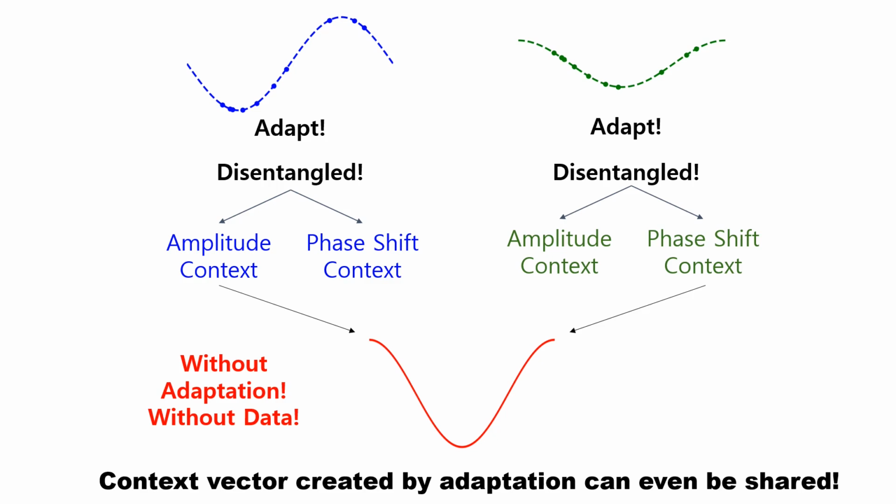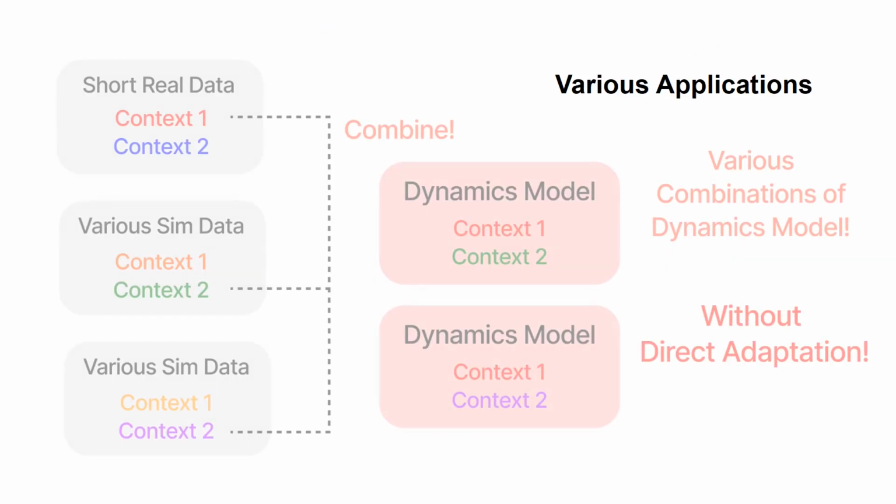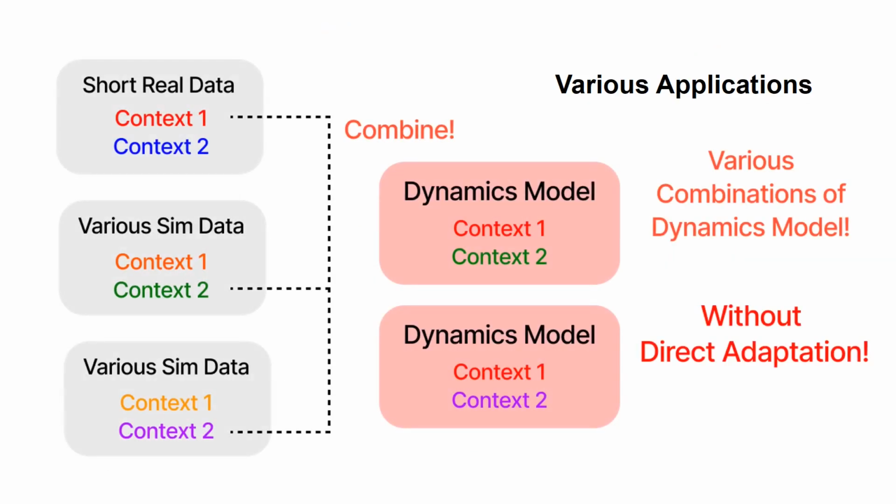For example, we can take the amplitude context from one task and the phase shift context from another and combine them to predict a new sine function that shares those properties. This enables powerful zero-shot generalization to tasks that share known contexts. Various applications are enabled by this concept.